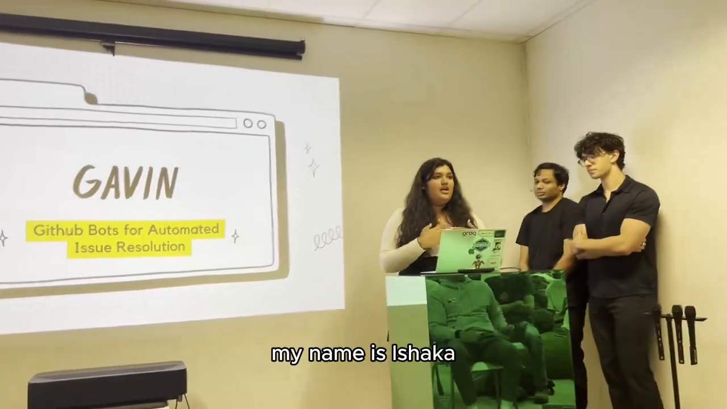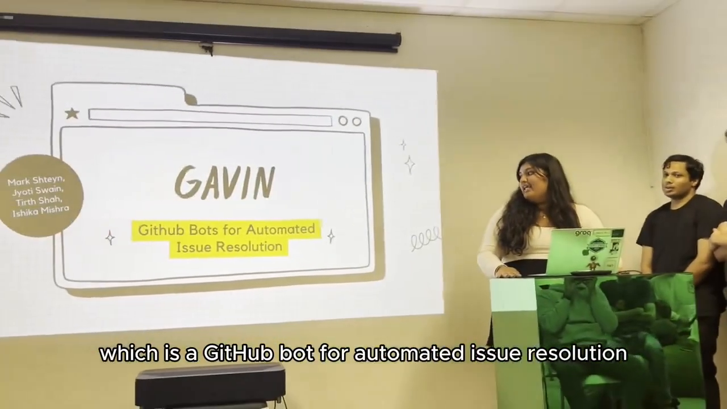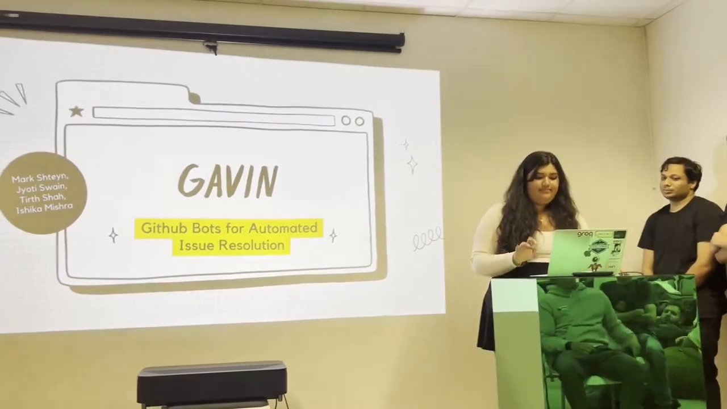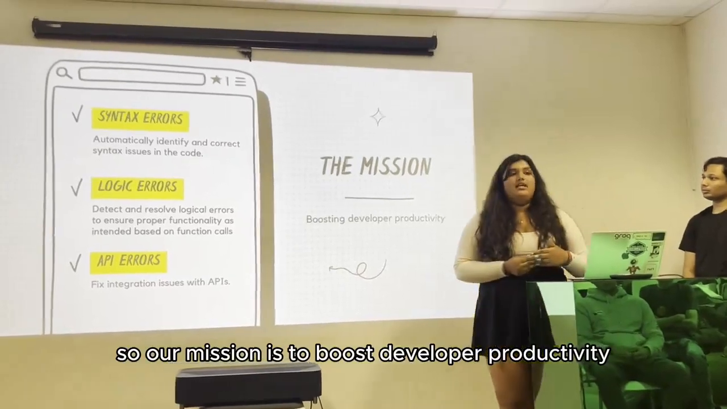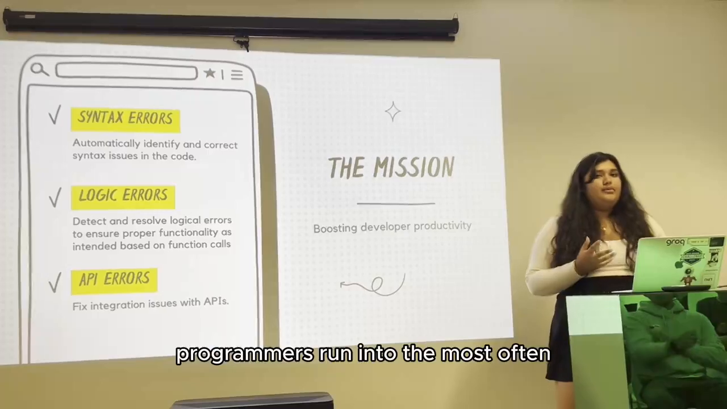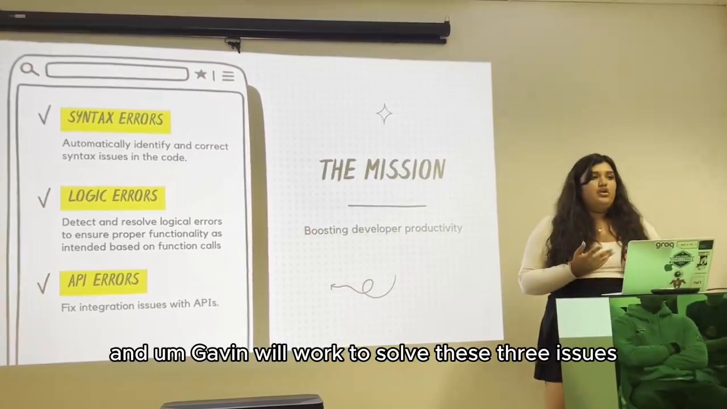My name is Ishika, and my team and I are very excited to show you Gavin, which is a GitHub bot for automated issue resolution. So our mission is to boost developer productivity, and we focused on 3 errors that programmers run into the most often. And Gavin will work to solve these 3 issues.